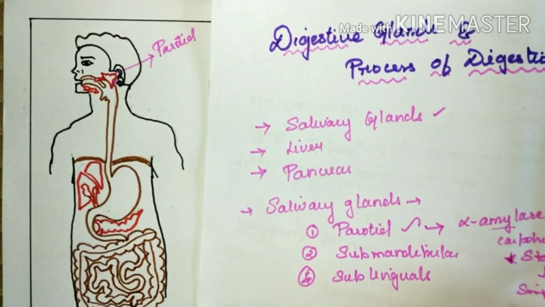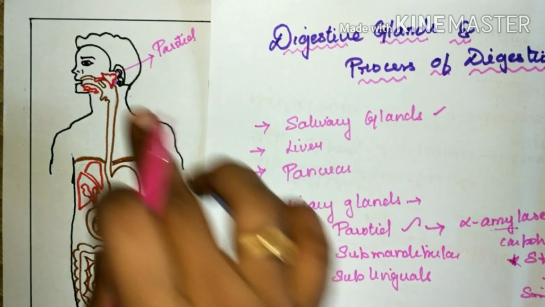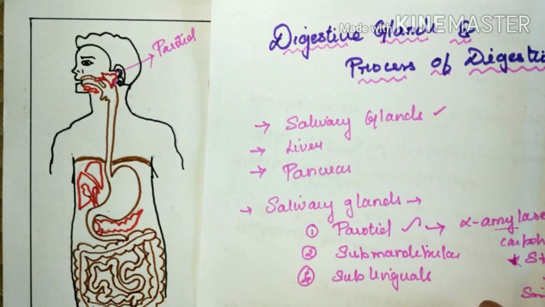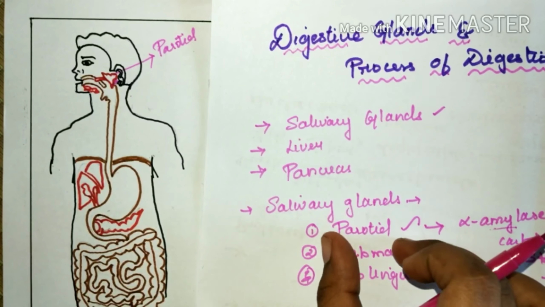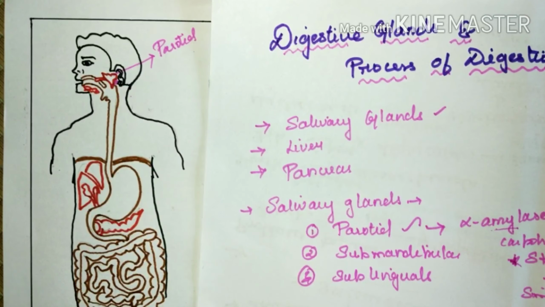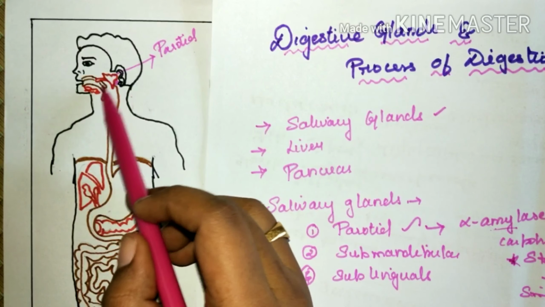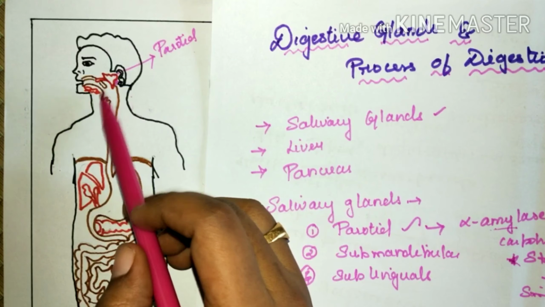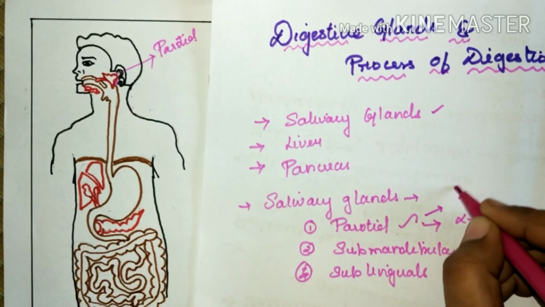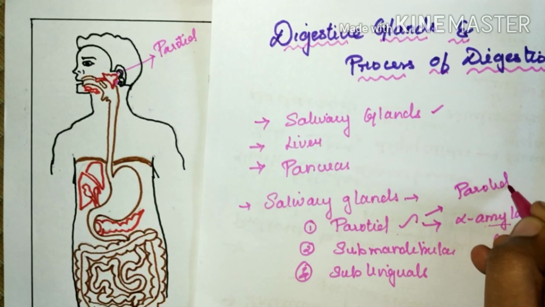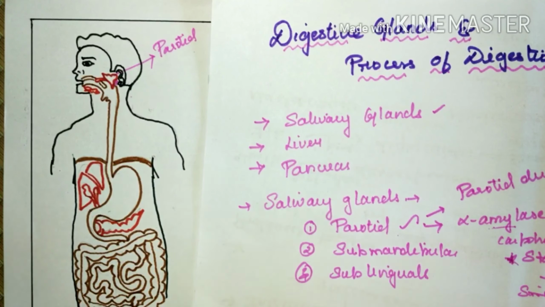Almost 30% of the carbohydrates are broken down in the oral cavity by the alpha amylase from the parotids. The parotids secrete saliva into the oral cavity through parotid ducts, which are striated or intercalated ducts.